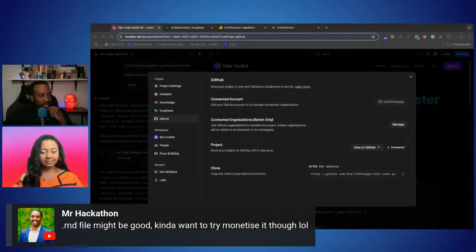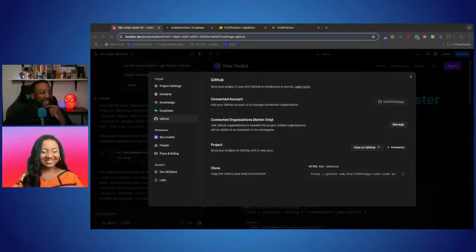Mr. Hackathon says it might be good, but he kind of wants to monetize it though. Let's talk about that for a second. Have you seen where people have monetized different Chrome extensions and gone through the process with that as well?